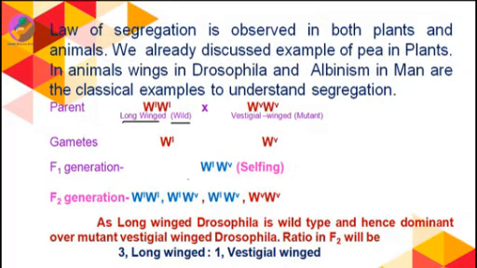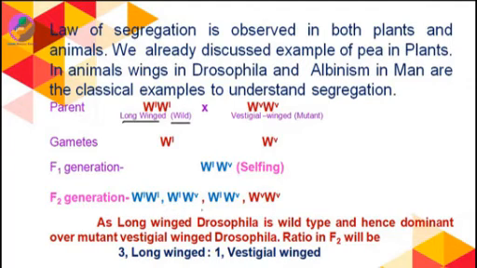with each other, they will produce 4 types of offspring in the F2 generation, which produces 1 pure long winged, that is wild type Drosophila.